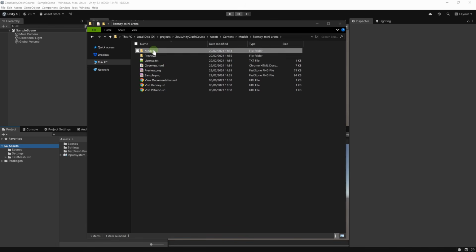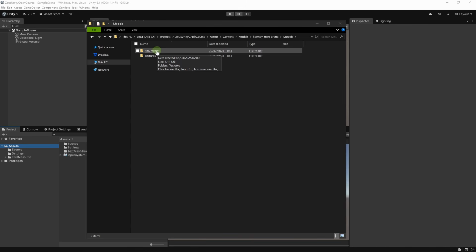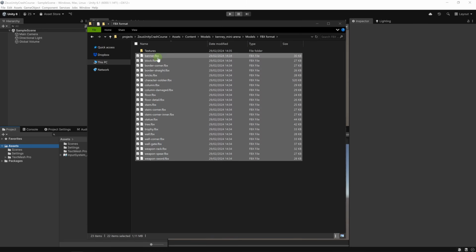Let's go to models. Here we don't need the GLB and OBJ formats. I'm going to delete these folders by hitting delete. Let's just keep the FBX folder. Here you can see the various models that have the FBX format.